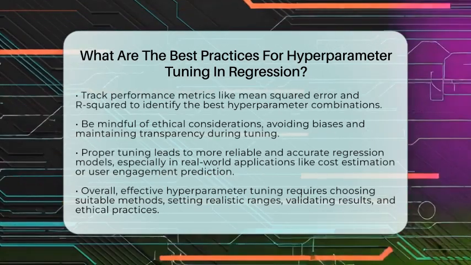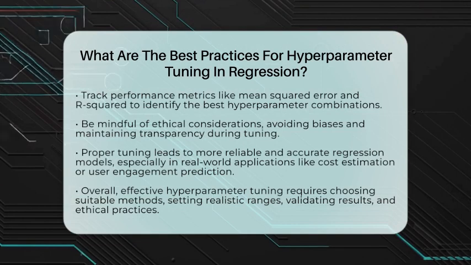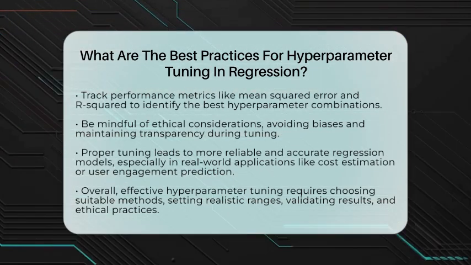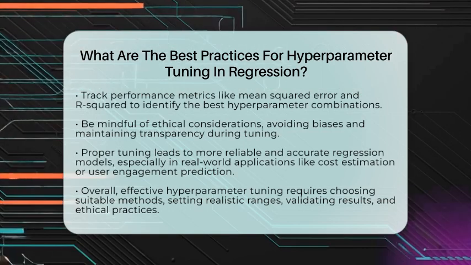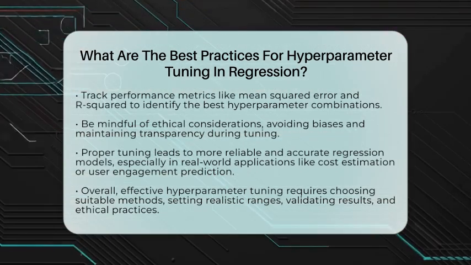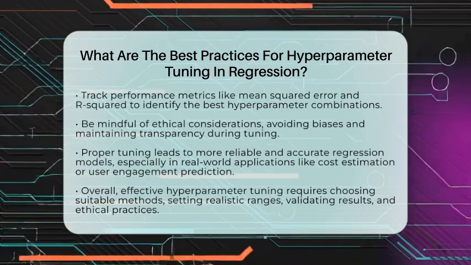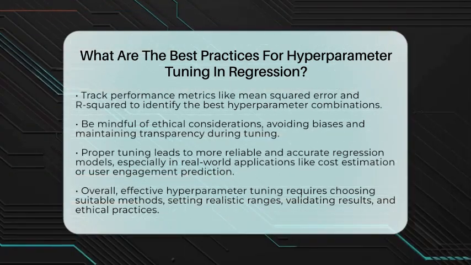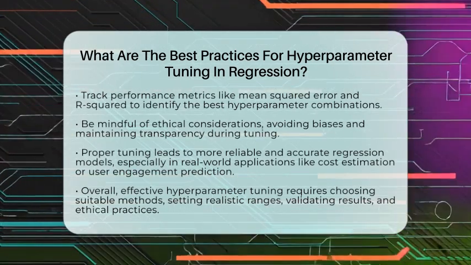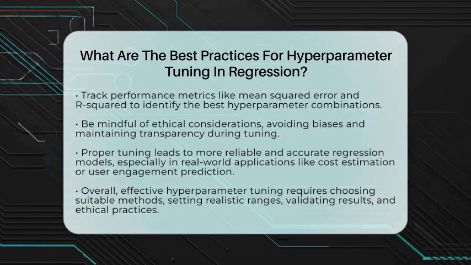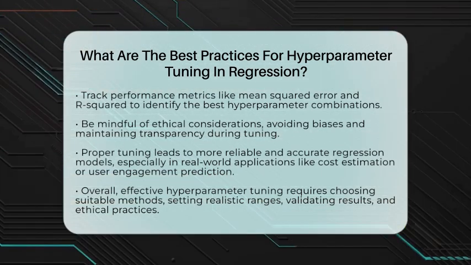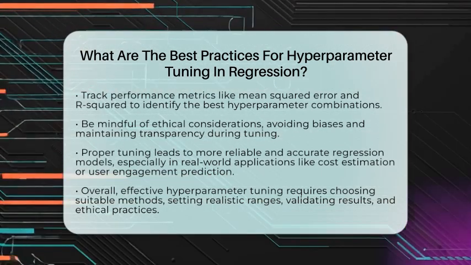Also, keep ethical considerations in mind. Make sure your model does not unintentionally learn biases from the training data, and be transparent about your tuning process. In real-world applications, like predicting user engagement or estimating costs, well-tuned regression models can provide more reliable results. Proper hyperparameter tuning helps these models be more accurate and trustworthy, which benefits everyone involved.